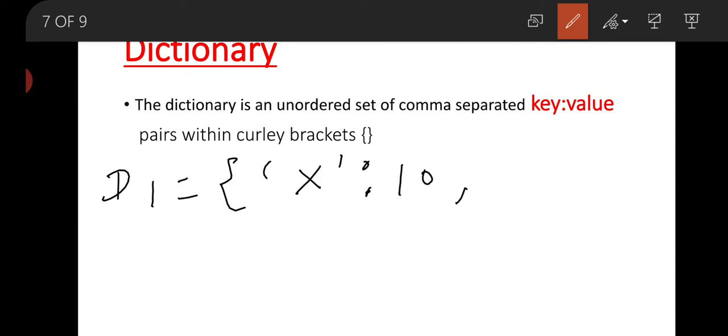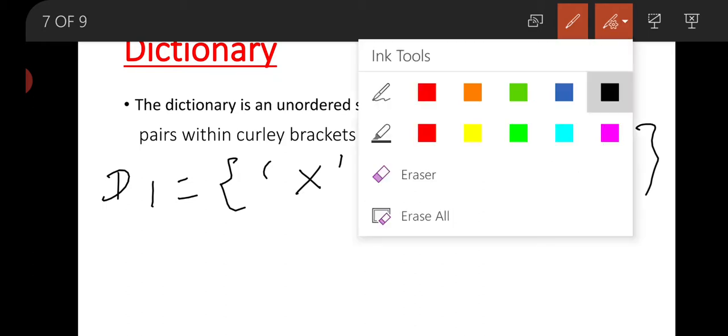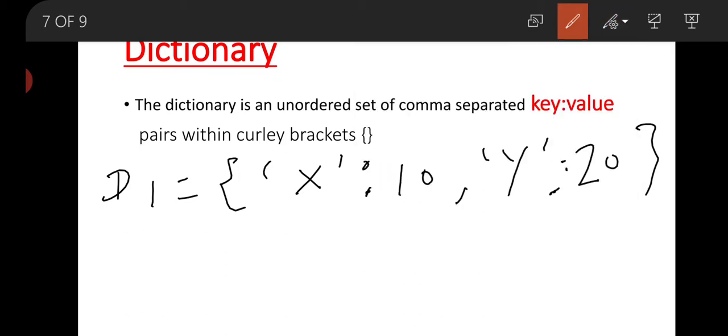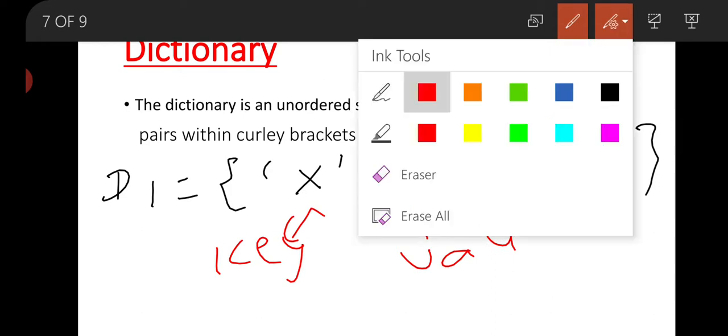Now comma, again Y is the key, colon 20. This is your dictionary formation. You can form a dictionary like this. Here X is called the key and this is called the value.